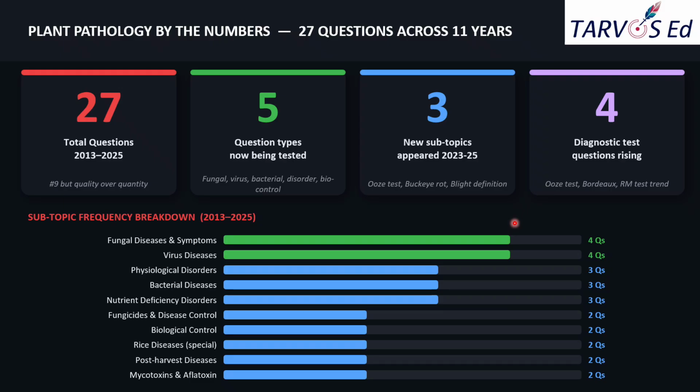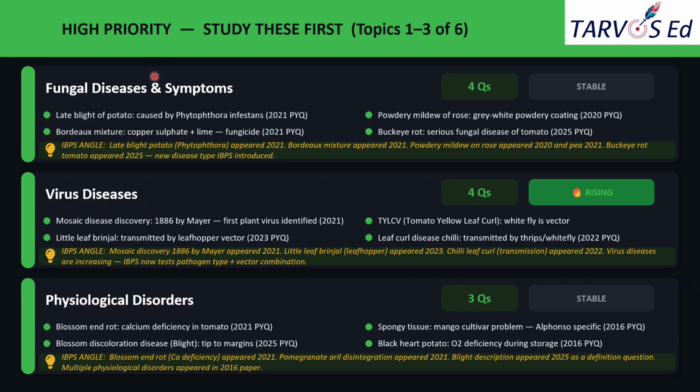Okay, let's see the high priority questions and medium priority subtopics and skip list in 2026 predictions. So here comes the high priority questions. You should study these topics first. We have given 6 topics. So the first 5 topics are very important, carrying more weightage than the sixth topic. Okay. So the first topic is fungal diseases and symptoms.